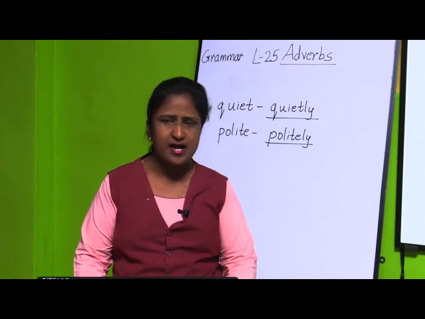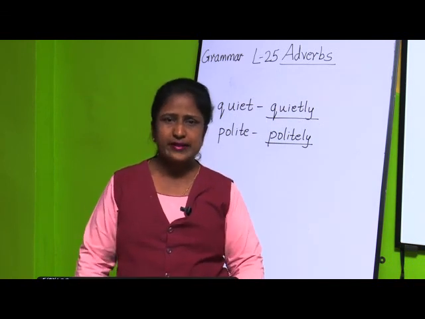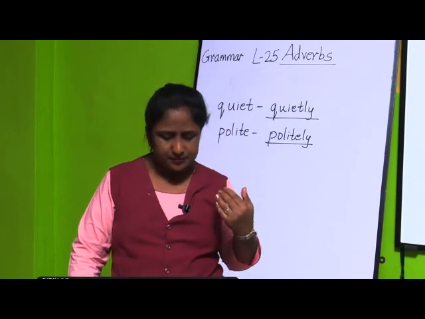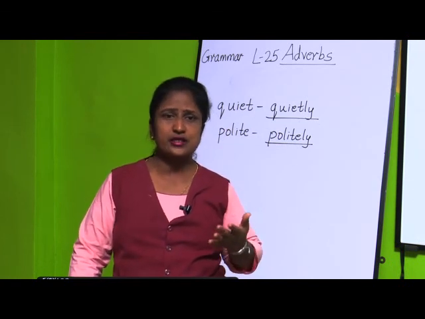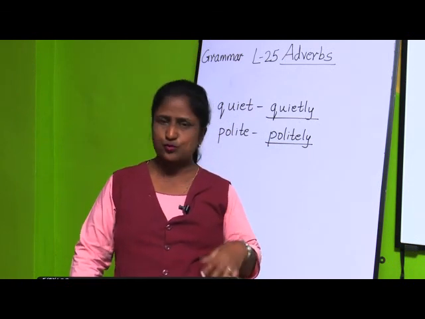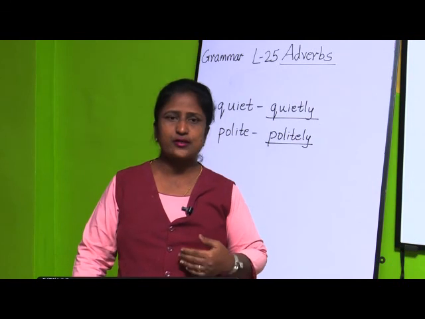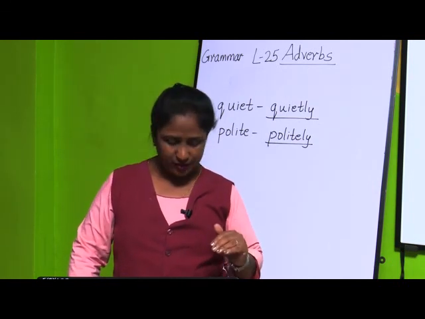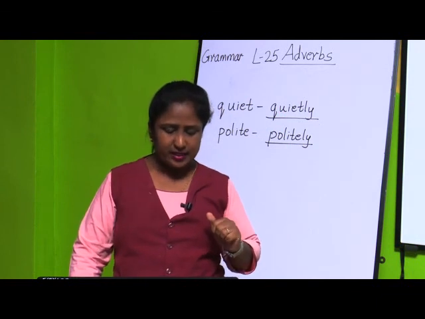So here if you ask the question how, we will be getting the answer for adverbs of manner. How the action is done. Second type is adverbs of place. If you ask the question where the action is done, you will be getting the answer for adverbs of place. Then adverbs of time.